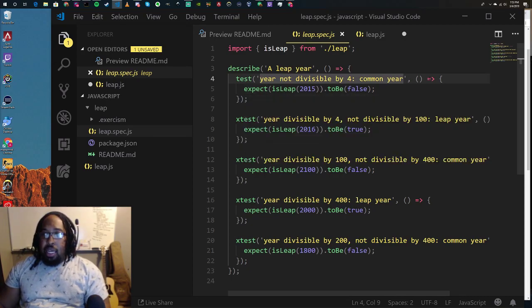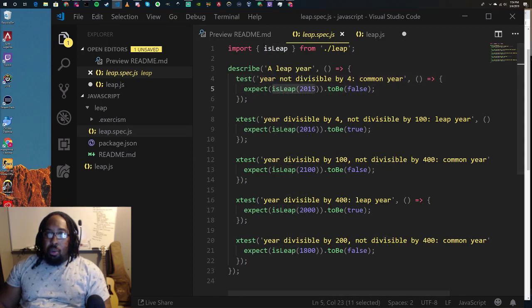And basically what it does here is a function that expects that when I run the function isLeap, so remember we're importing this function isLeap, it's going to run that imported function right here.